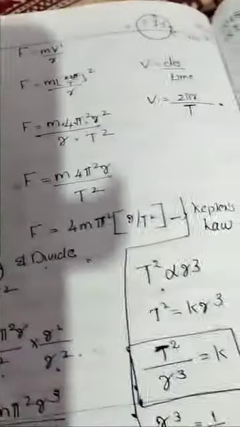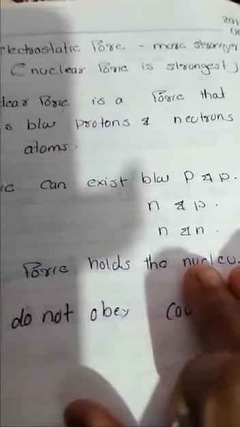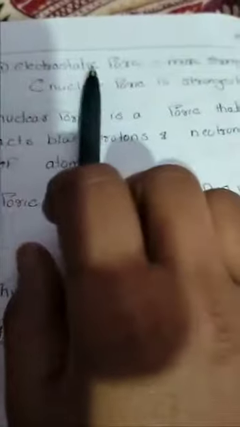Okay, in the last class we studied the difference between electrostatic force and gravitational force. Now we will discuss another point based on electrostatic force and gravitational force.